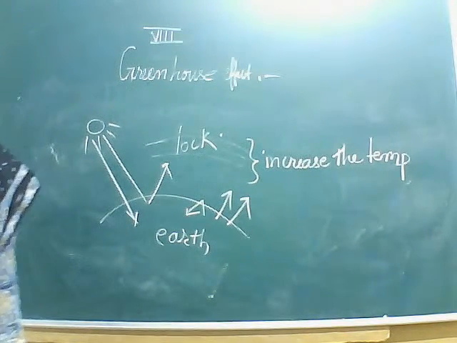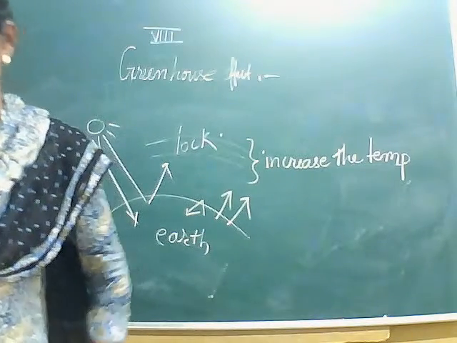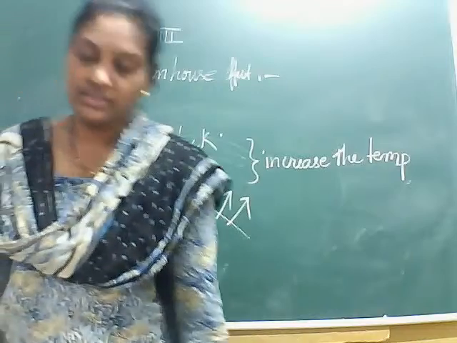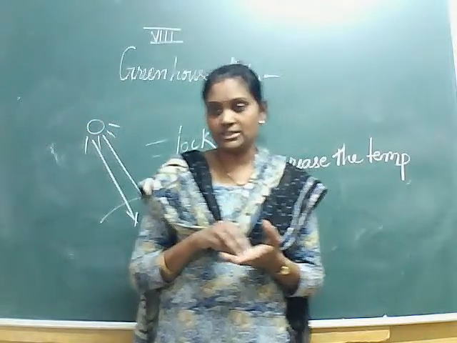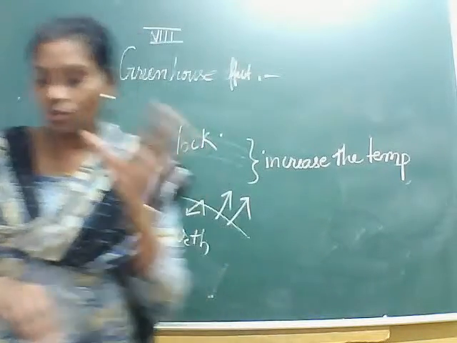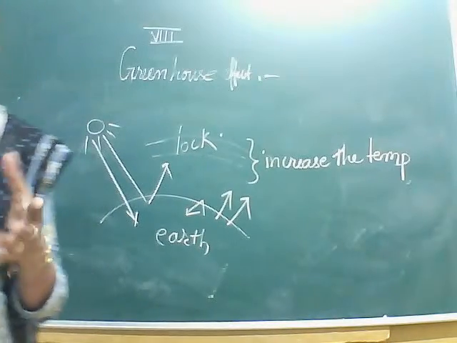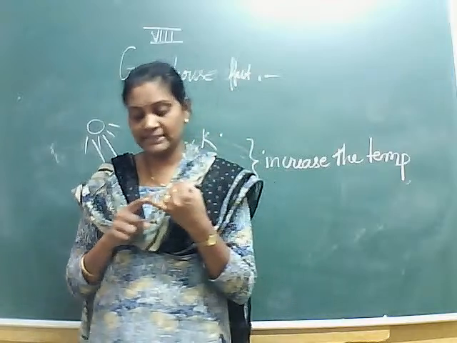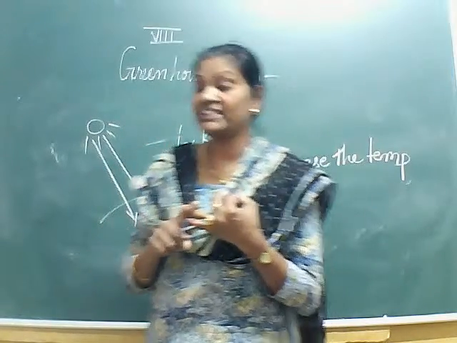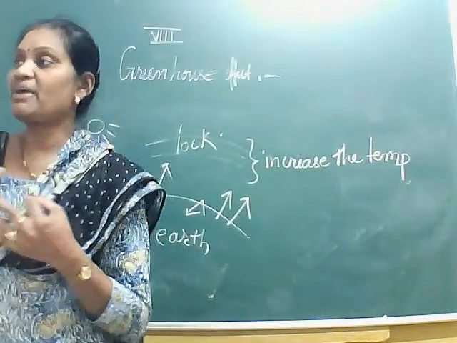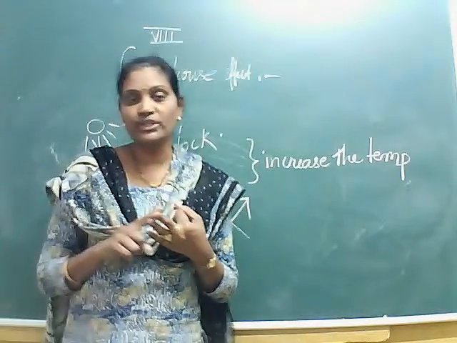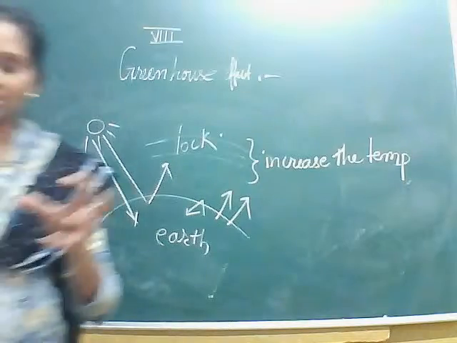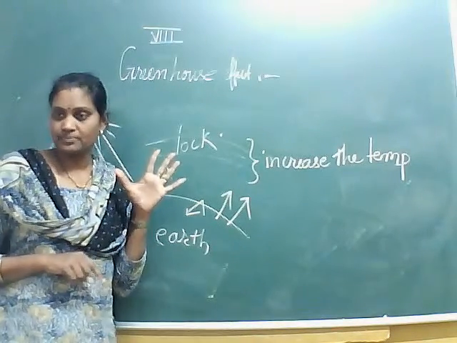So now let's see how carbon dioxide is continuously being released because of human activities. Now these human activities are so many. They may be like cutting the trees or decreasing the forest. It might be industrialization. It might be the burning of wood or burning of fuel, etc. So all these activities will increase the carbon dioxide.